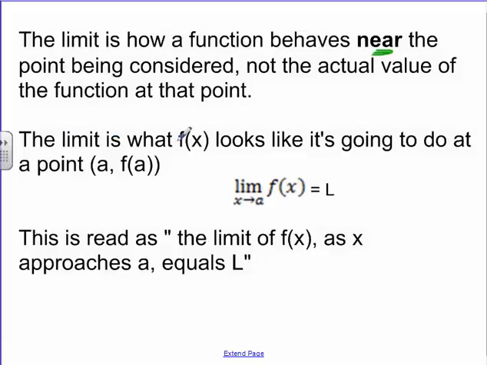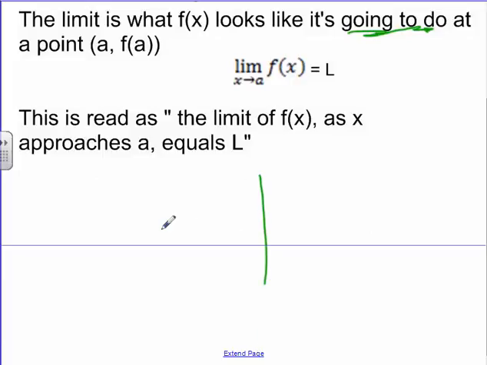So the limit is what the function, the graph looks like. It's what the y value looks like it's going to do, though. Where is it getting close to at the point a, f of a? Let me give you an example here. Let's say you have a graph, and it looks like this, but then there's one of those holes in the graph.